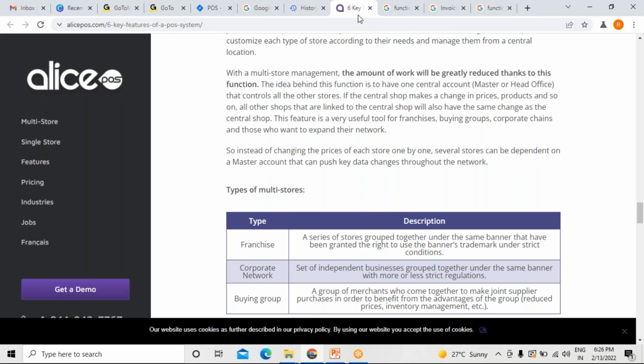Okay. As an admin, I want to add the corporate networks in the list.